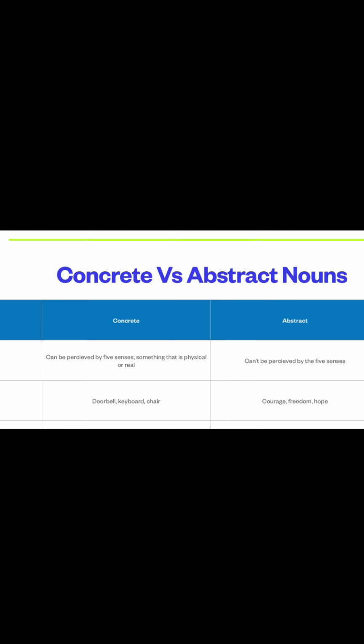But the abstract nouns can't be perceived by the senses. They can't be touched, you can't see them. For example, you can't see someone's courage, you can't see the hope that you have or someone has, right? So these are the abstract nouns. So this was another division of the nouns. I hope that you guys got it.